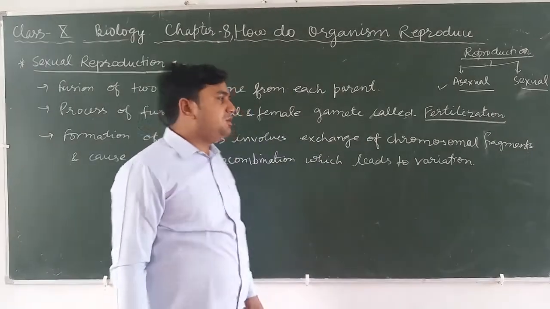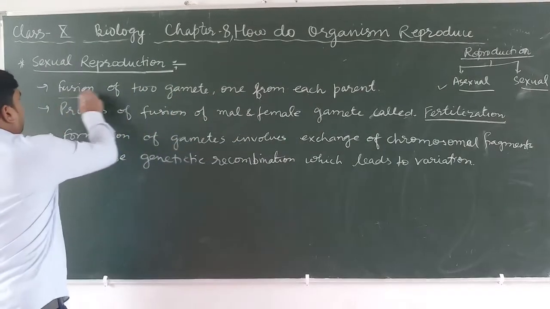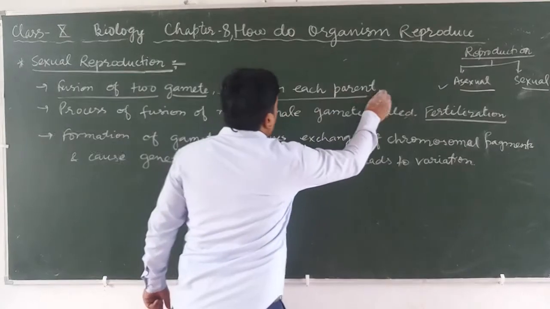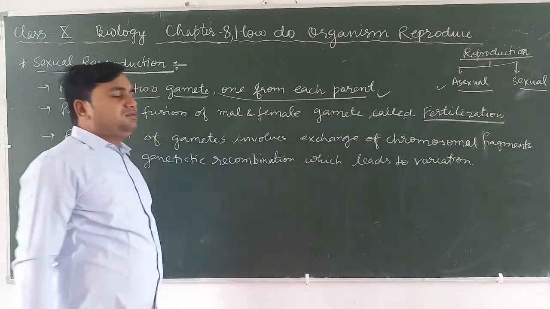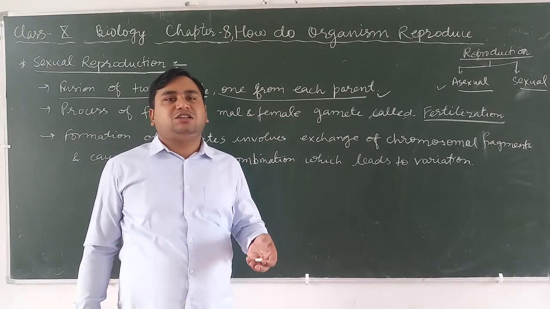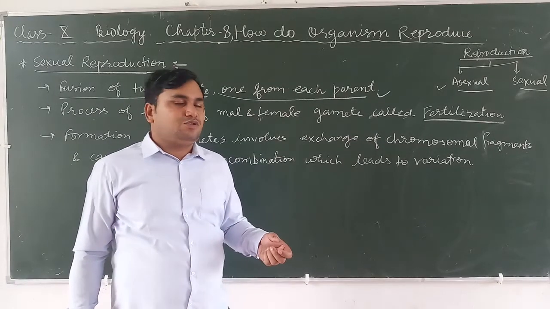So once again, the fusion of two gametes, one from each parent, is called sexual reproduction. Fusion of a male and a female gamete.